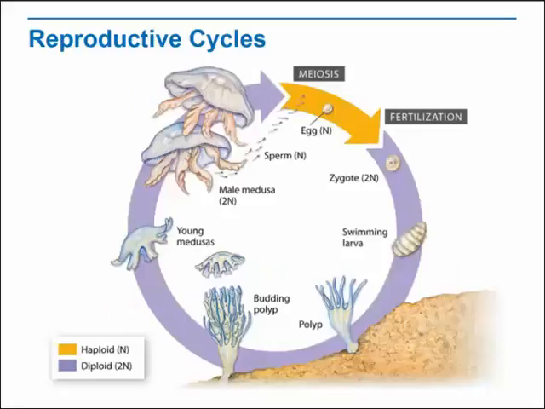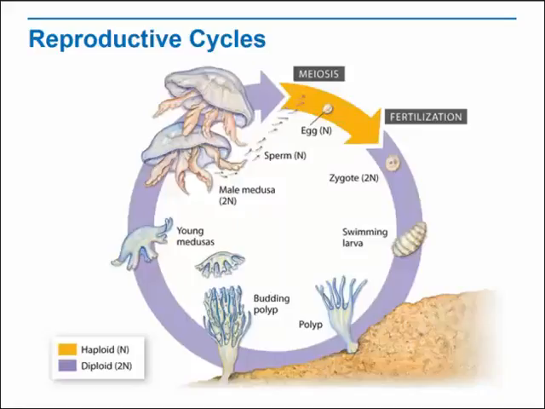A number of invertebrates have life cycles that alternate between sexual and asexual reproduction. Parasitic worms and cnidarians alternate between forms that reproduce sexually and forms that reproduce asexually. Parasitic worms, such as blood flukes, mature in the body of an infected person, reproduce sexually, and release embryos that pass out of the body in feces. If the embryos reach fresh water, they develop into larvae and infect snails, in which they reproduce asexually. Then the larvae are released, ready to infect another person.